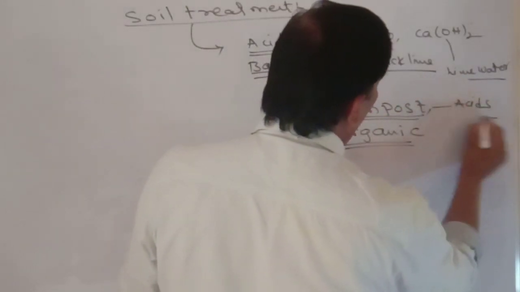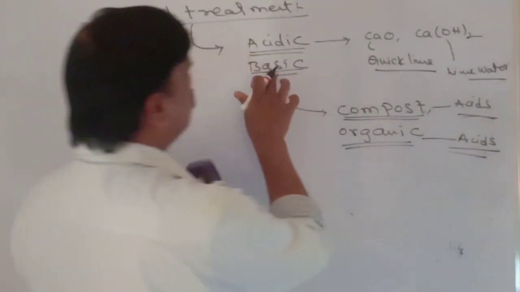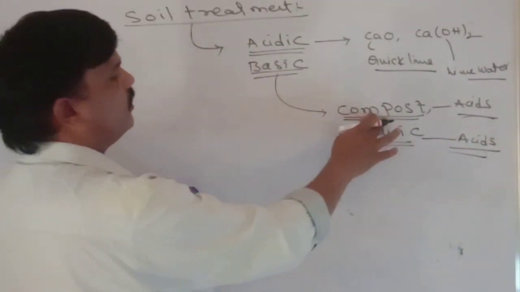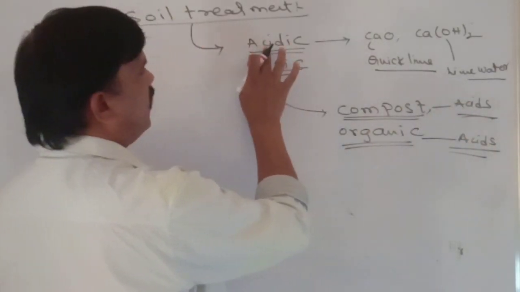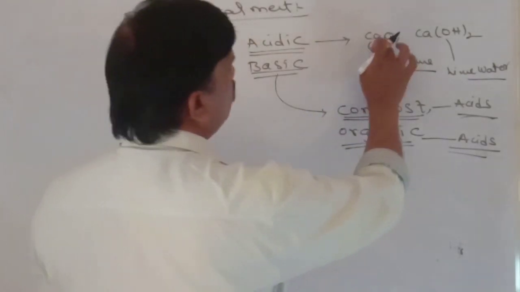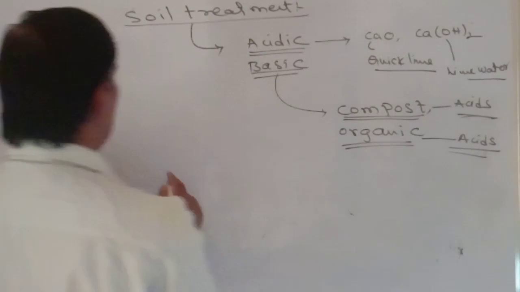Remember it: all organic fertilizers release acids. Because excess base is in the soil, we use organic compost, which releases acids. If the soil is acidic, we apply calcium hydroxide and calcium oxide to that soil.